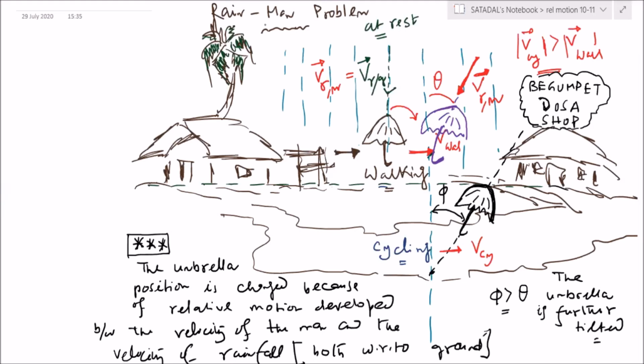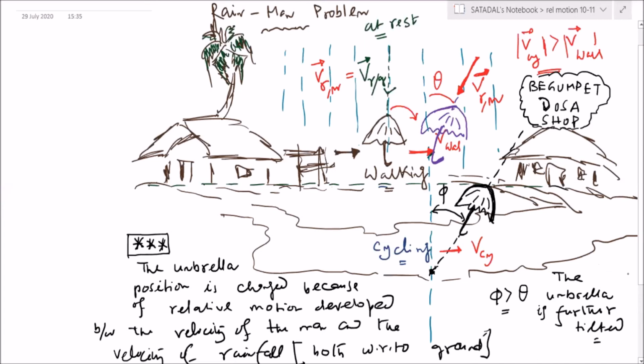Yes, Ramu. Sir, I didn't understand. Which point? The second point. I'm saying that when the man was moving with more speed, that means he has to tilt the umbrella further in the forward direction. I'm just asking this out of intuition, Ram. I am not doing the mathematics yet. When I do the mathematics, you will understand in a better way. I'm just trying to check whether common sense is matching with the mathematics or not.